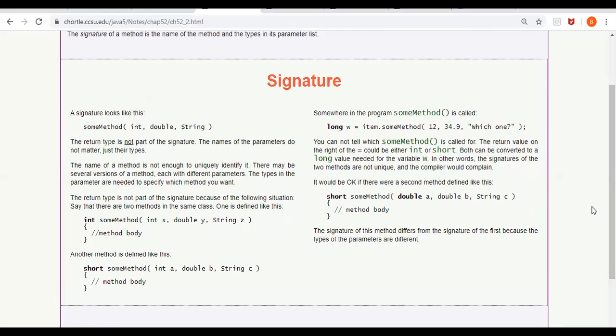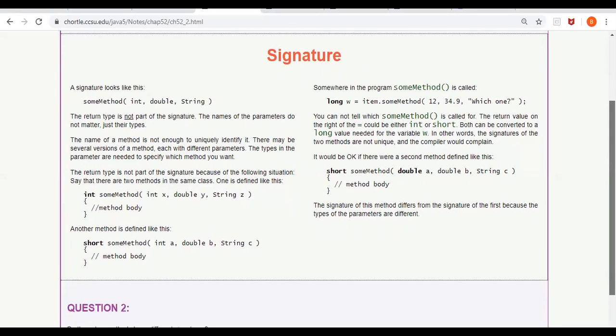So you know that you cannot have two methods with the same name and signature. Signature itself means it includes method name and parameters. So you know that there cannot be two methods with the same method signature in a class. Okay, if you try to create two methods with the same signature, then it will create an error.